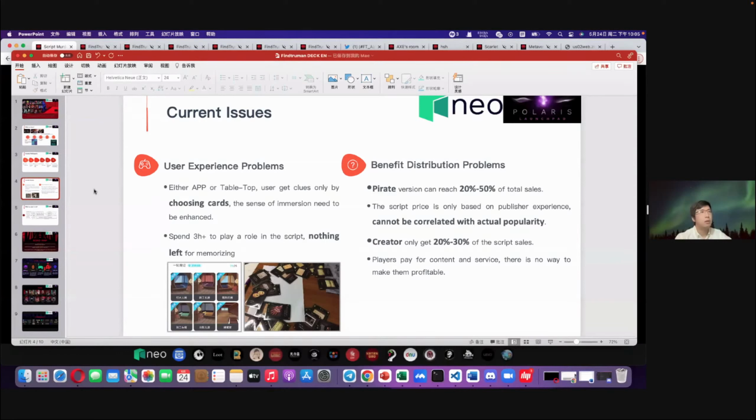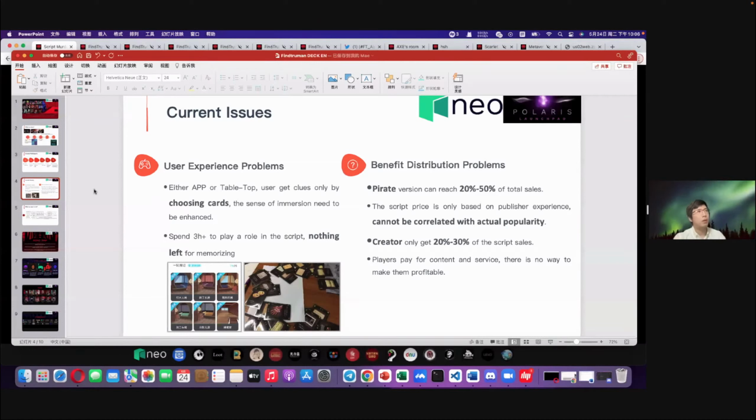And also, we would like to benefit the final customers, the teenagers. They have tried a lot, and they have contributed a lot to the participation in these games. So we believe the professional writers, the content creators and the final customers need to receive more from the whole ecosystem, and they need to get more incentives. This is the main motivation of our team to build the Findtruman project by using Web3 technology.